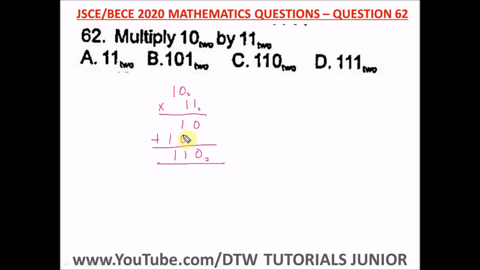So it's quite straightforward. If this 0 was a 1, we're going to do 1 plus 1 is 2. But remember, it's base 2. So how many times would 2 go into it? That's 1. So you're going to carry the value and drop the remainder. It will give you a remainder 0, so you drop that 0, carry the remainder. But in this case we don't have such, so it's quite straightforward and easy. All right, so our right answer here is option C.